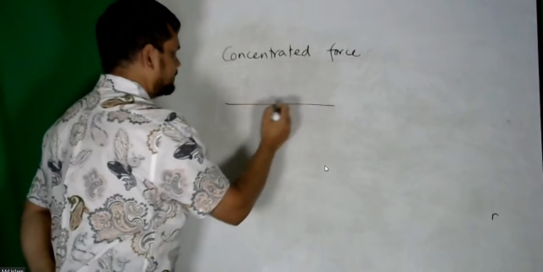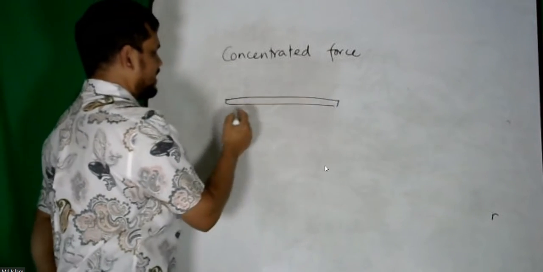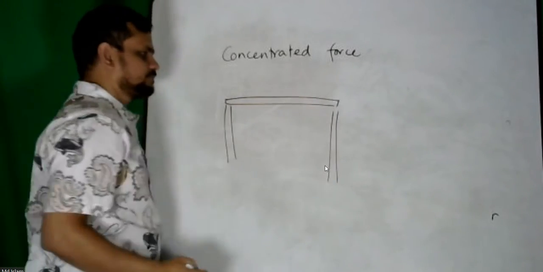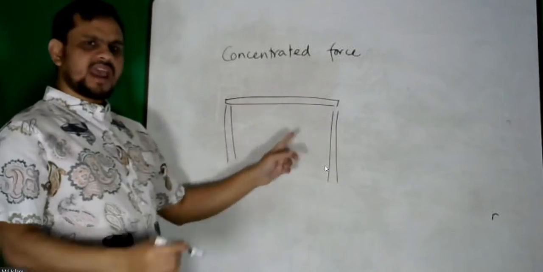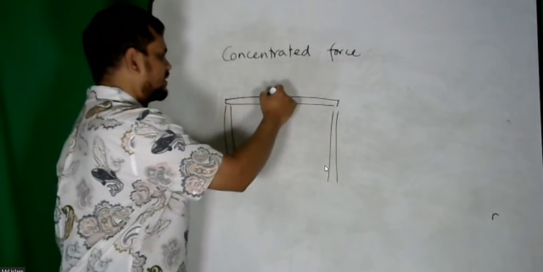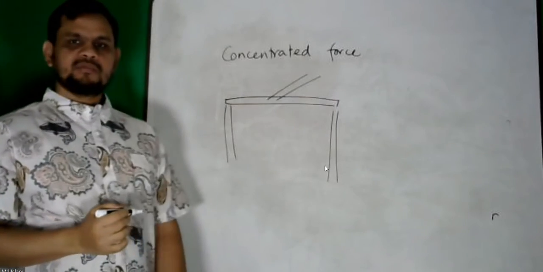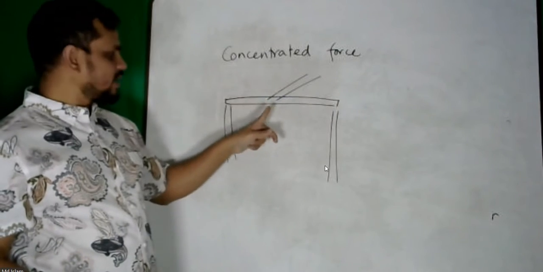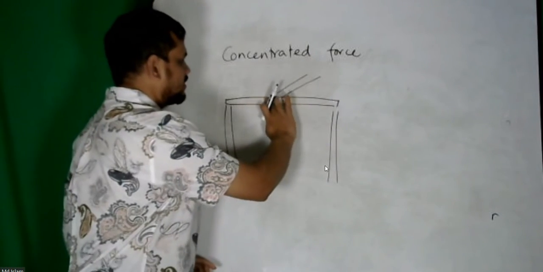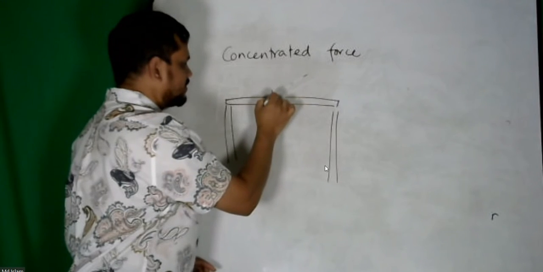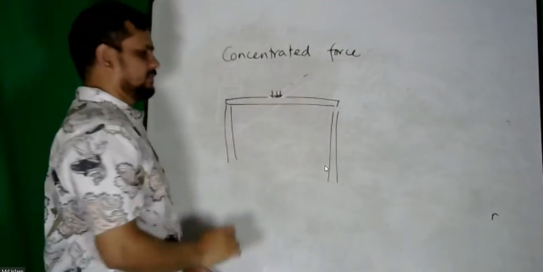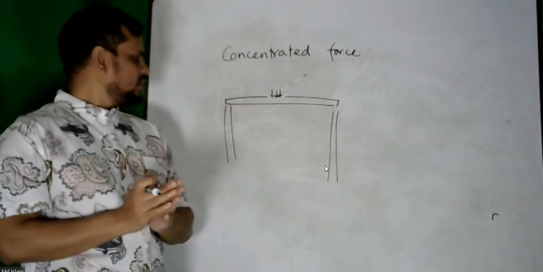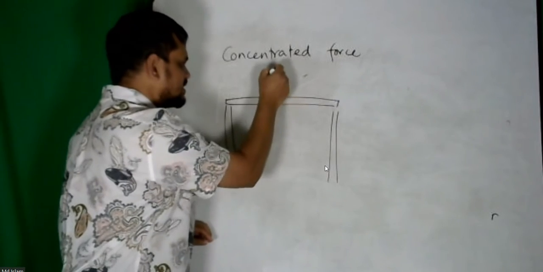Say I have a beam here. Say my support is column here. Say I have another beam that went that way somewhere. So this beam will apply some load on this beam, somewhere here. But this area is so small that we can consider a single load only.